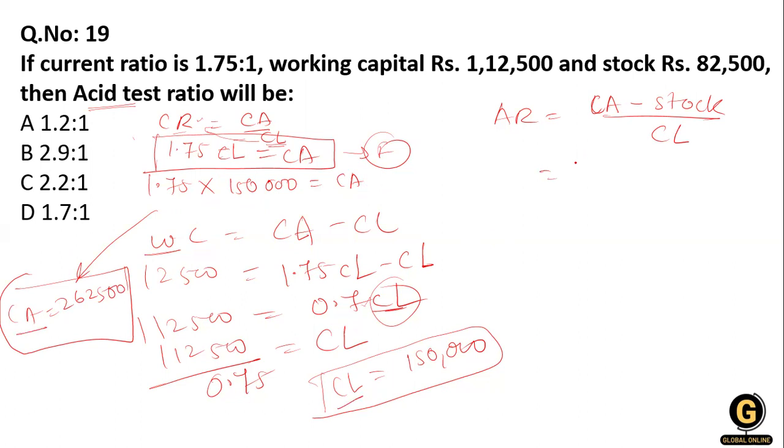Now from the current asset 2,62,500, we deduct our current stock, that is 82,500, and we divide it by the current liability 1,50,000.